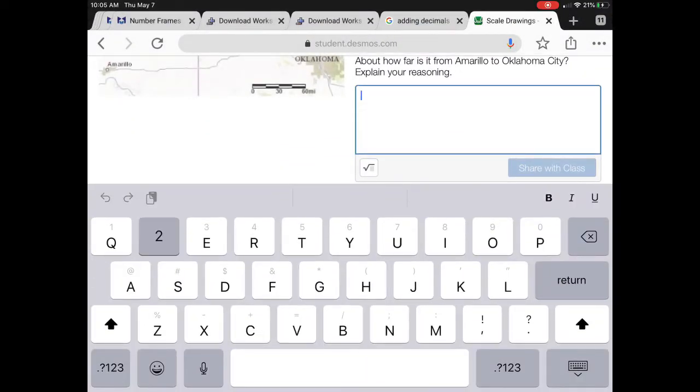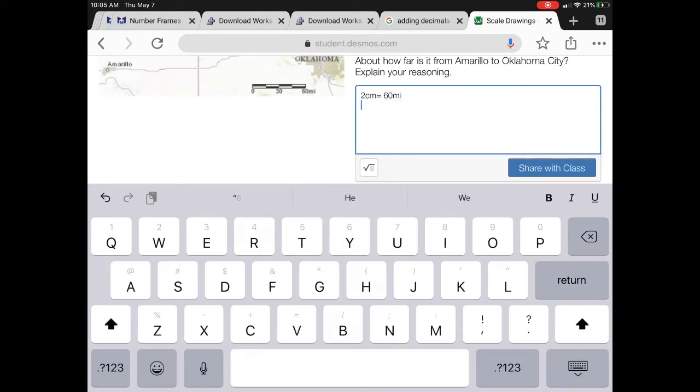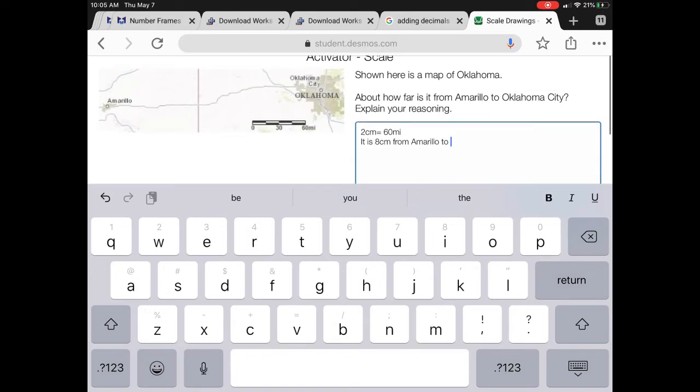Back over in the assignment, I started writing out my thinking. So I started by saying that 2 centimeters equals 60 miles. Then I wrote that it is 8 centimeters from Amarillo to Oklahoma City. Now, because I know that 8 divided by 2 equals 4, I know that there are 4 groups of 2 in 8.